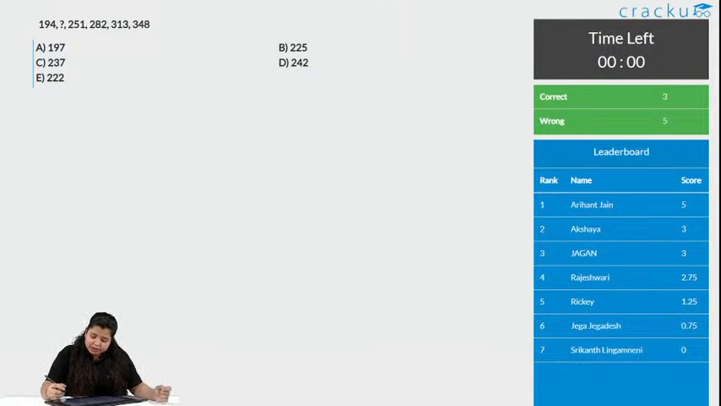So the time's up. 3 people got this correct and 5 wrong. Let us see what is the answer. Abhishek and Arpita say it's B, 225, but let us see.